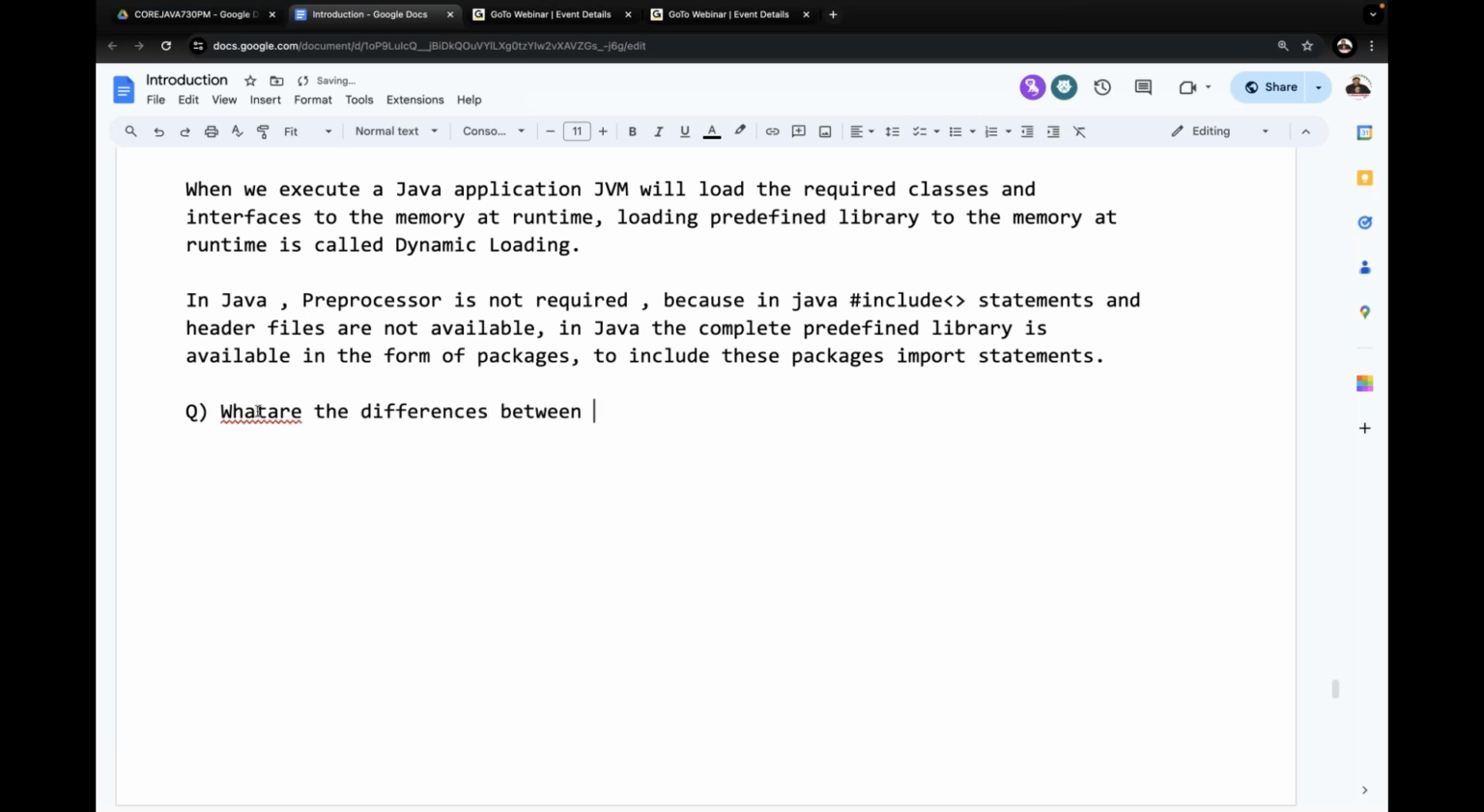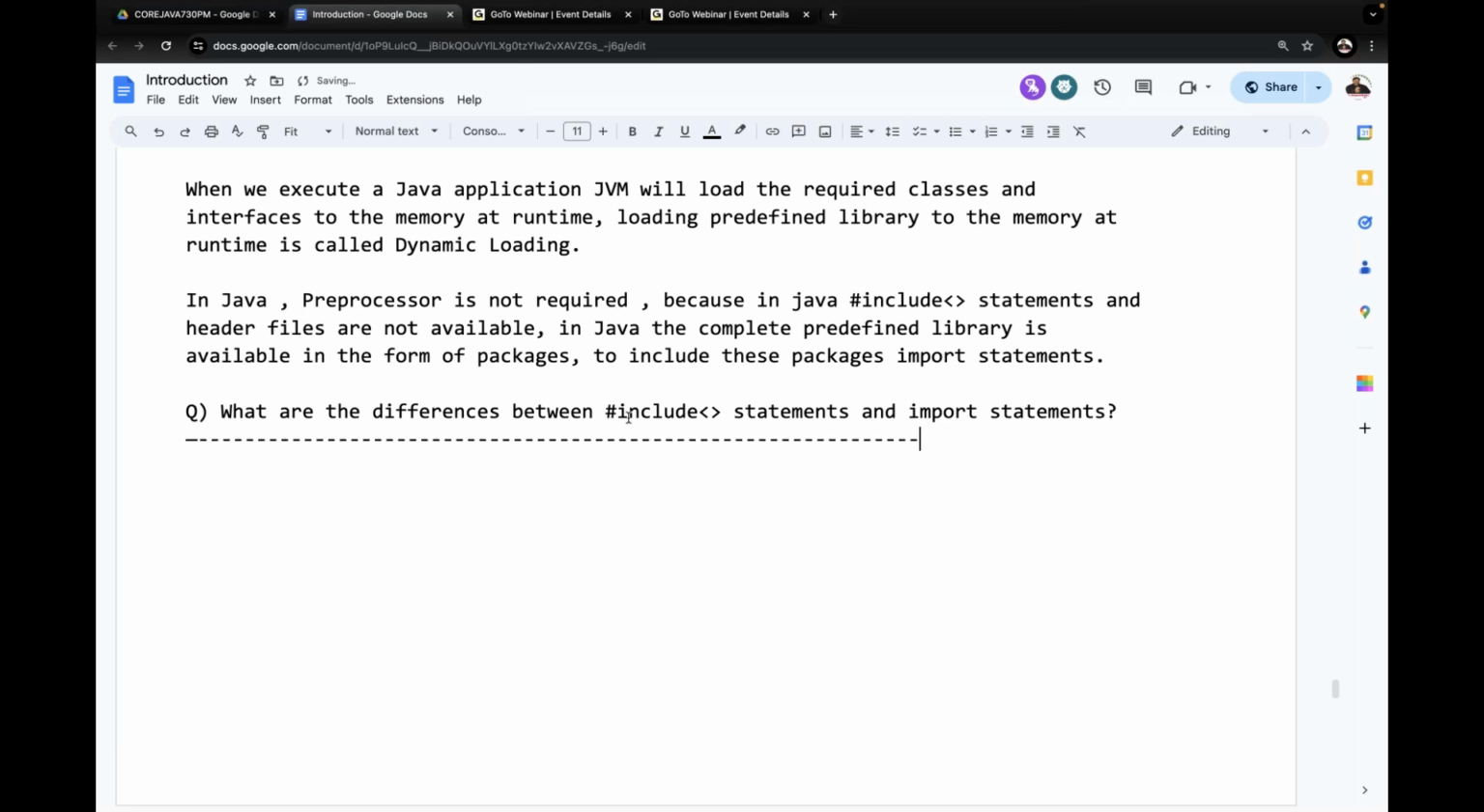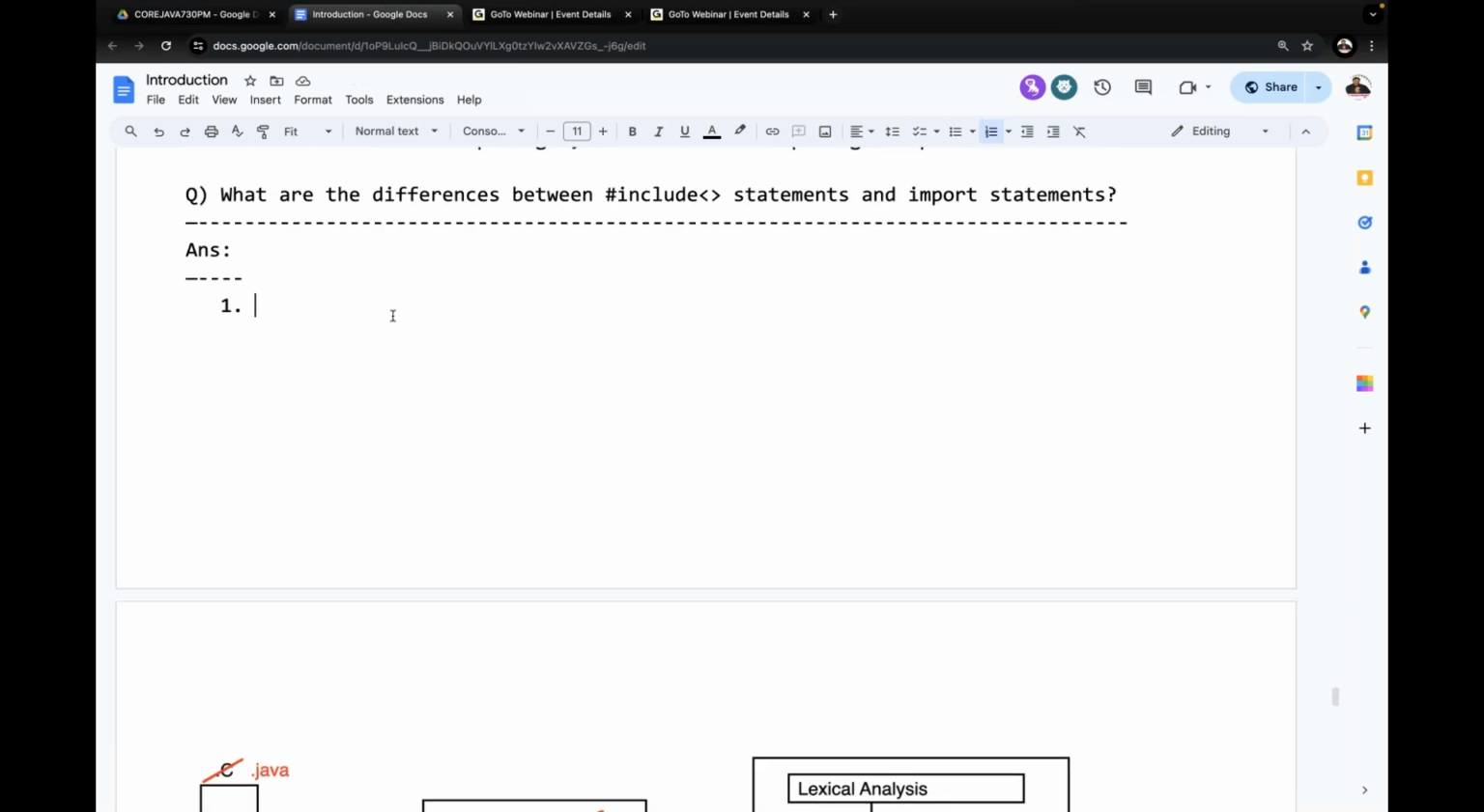What are the differences between, observe carefully, hash include statements and import statements? The simple answers only, here we are going to understand. Observe carefully. Known answers only I'm giving. As per our today's discussion only I'm asking this question. Try to answer, understand it clearly. The very first one.